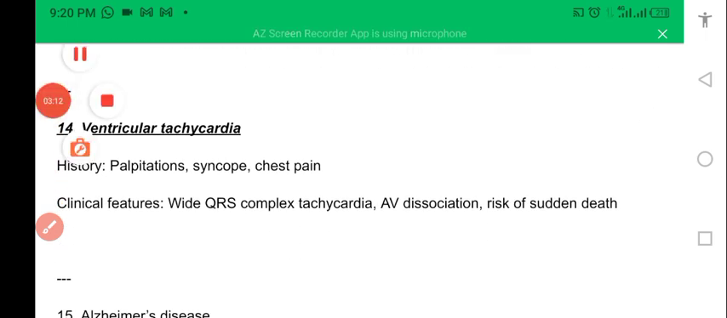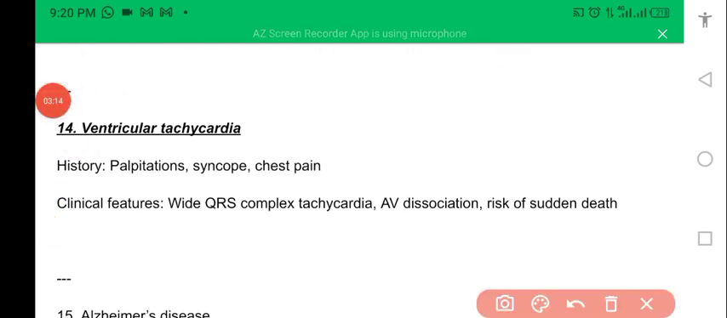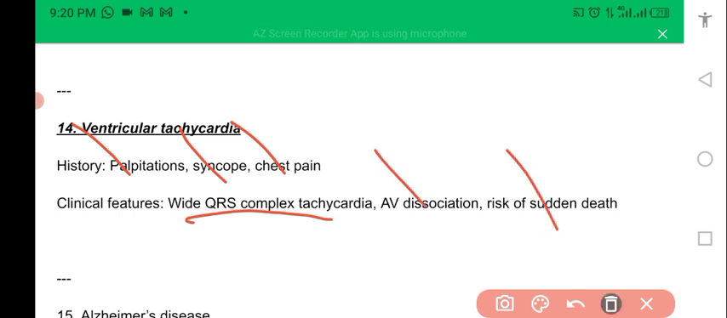Ventricular tachycardia is a condition in which there is palpitation, syncope, and chest pain because of tachycardia. There is wide QRS complex tachycardia, AV dissociation will be there, and risk of sudden death can be there in